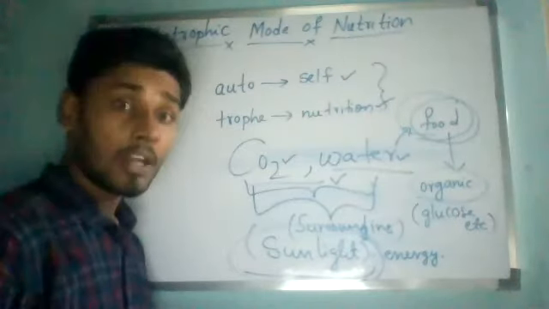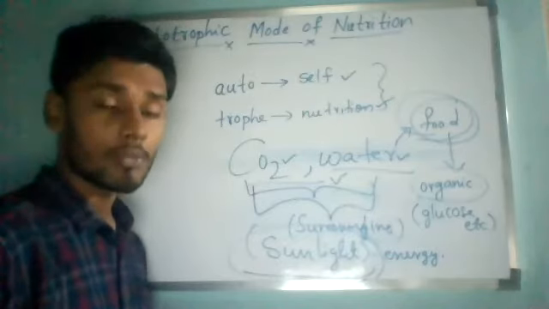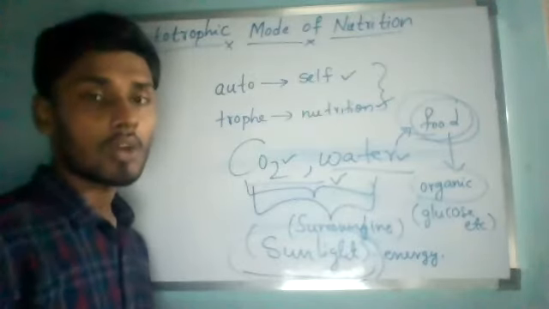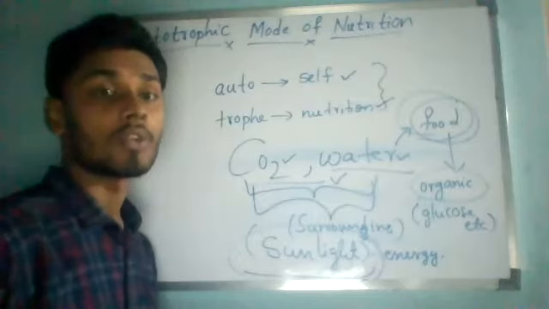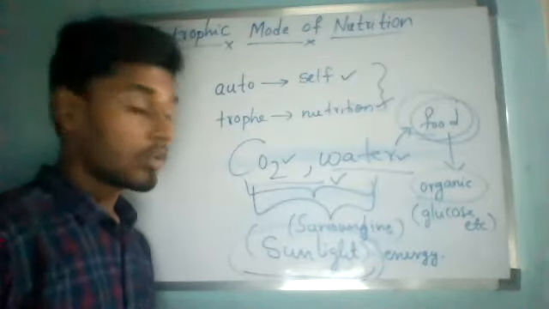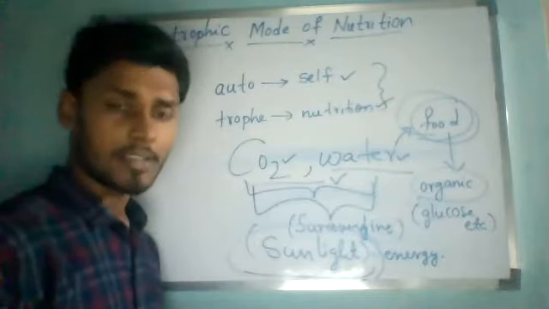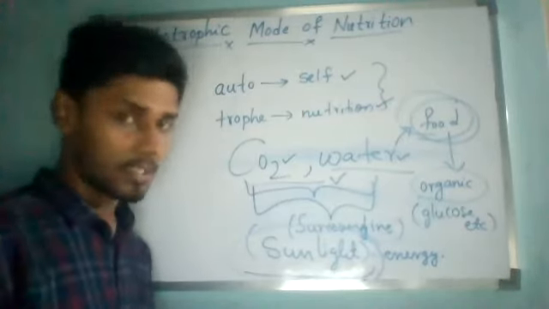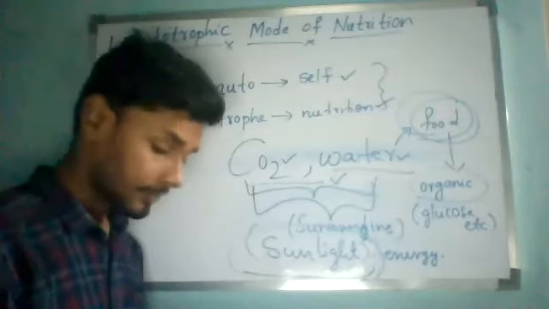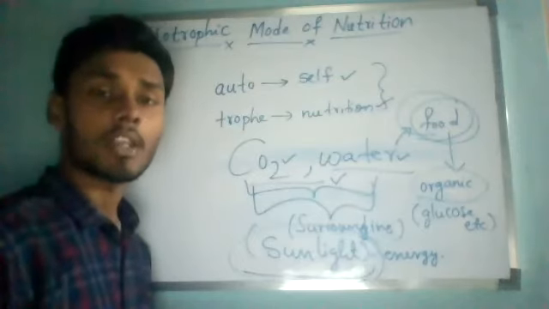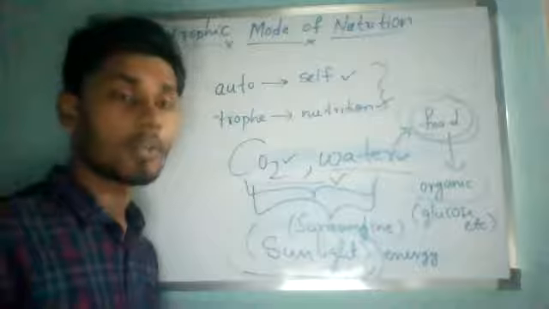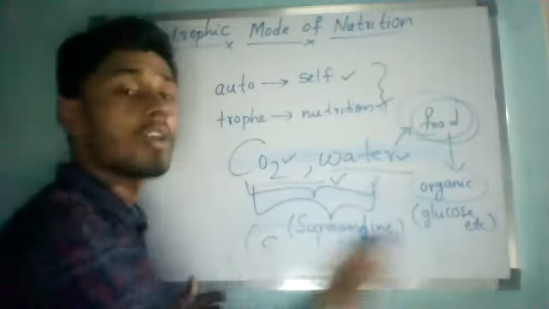Also the autotrophic bacteria, I will say the names also. The autotrophic bacteria also obtain their food by the autotrophic mode of nutrition. Understand? Are all bacteria autotrophic? No, only a few bacteria. We'll study the names also. So a few autotrophic bacteria are present, and they obtain their food by the autotrophic mode of nutrition only. But most of the bacteria are not autotrophic. They are heterotrophic mode of nutrition only.